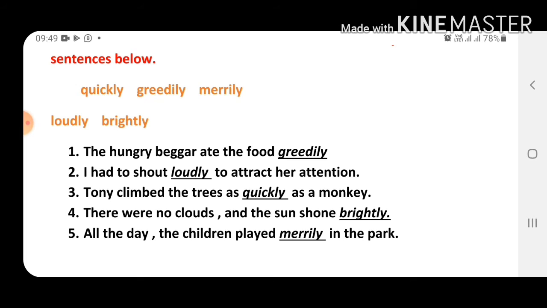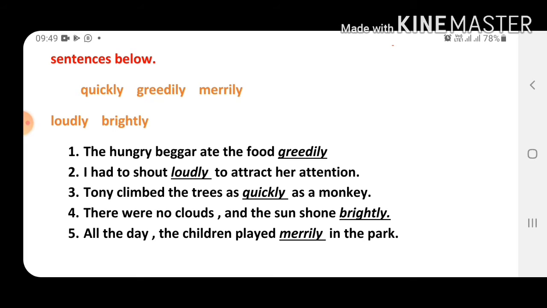Now please focus, please see properly. We are talking about the hungry beggar, means the beggar is hungry, ate the food greedily. Greedily means बहुत ही लालसा से, फटाफट तरीके से. So the hungry beggar ate the food. But what's the action of the beggar? Ate, eating, खा रहा है वो. So this is the action of the beggar.